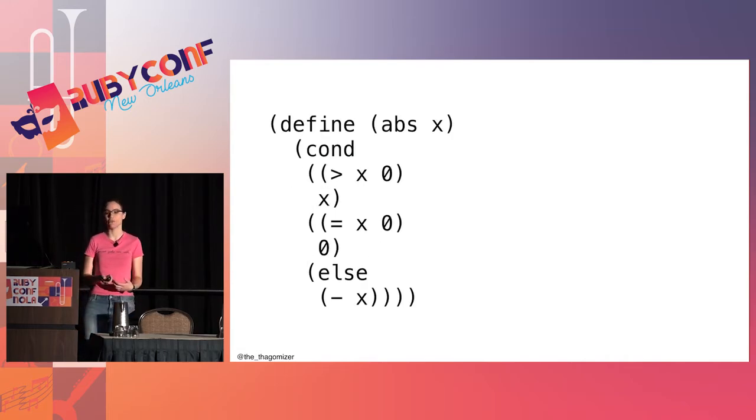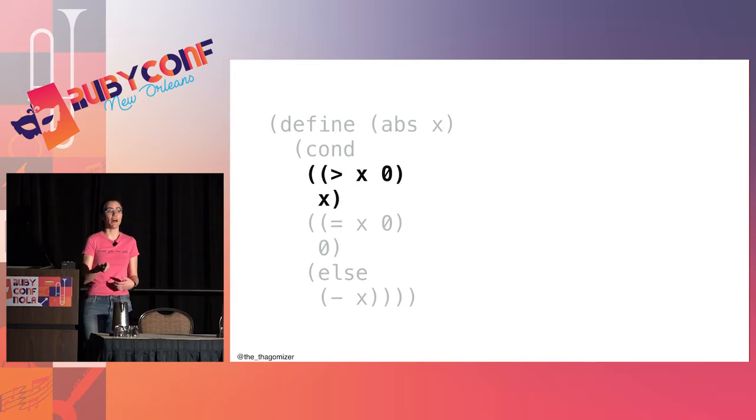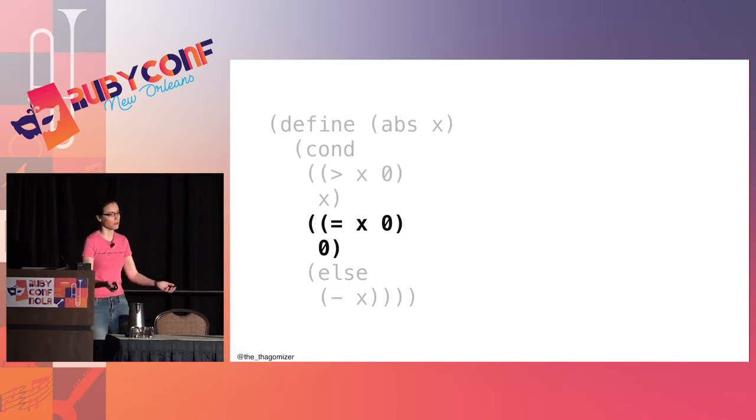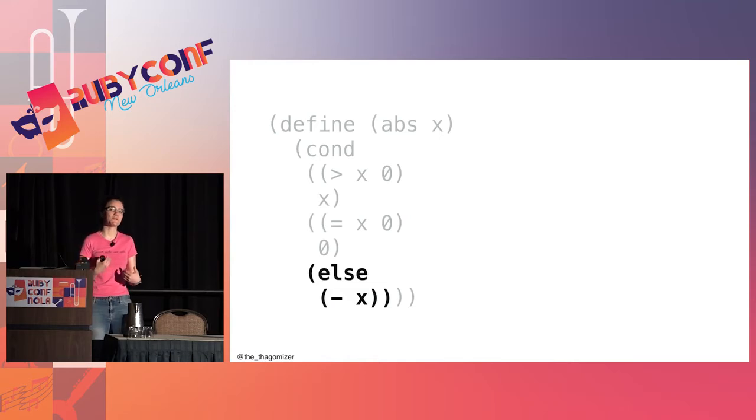This is calculating the absolute value of x. If x is greater than 0, well, the absolute value of that is going to be itself, so I return itself. If x is equal to 0, well, the absolute value of 0 is 0, so I return 0. In all other cases, I now know that x is a negative number, so I'm going to return the negation of x to give me the positive x.